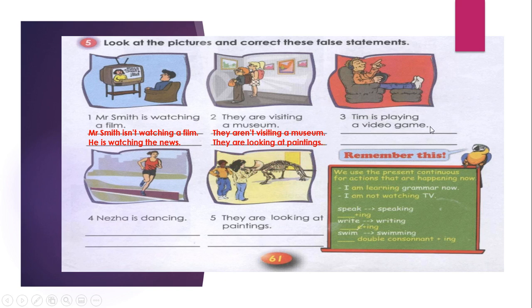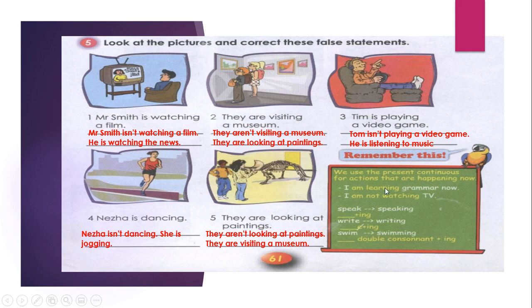Tim is playing a video game. Now put this sentence in the negative form first. So Tim isn't playing a video game, then you correct it. Tim isn't playing a video game, he is listening to music. That's the correct one. He is listening to music. Nizha is dancing. Yes, Nizha isn't dancing, she is jogging. They are looking at paintings. The correct one is they aren't looking at paintings, they are visiting a museum.